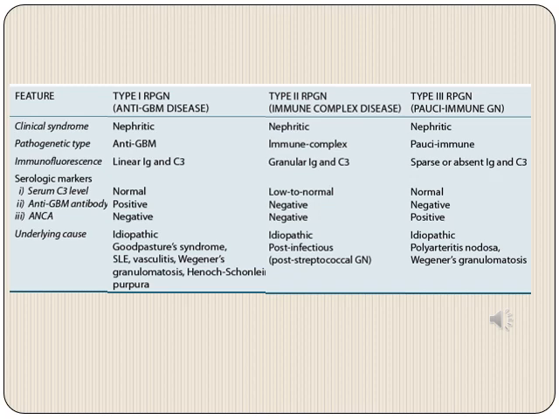On immunofluorescence, anti-GBM will have linear deposits, the immune complex type will have granular deposits, and pauci-immune will have sparse or absent deposits. Then serological markers: serum C3 levels will be almost normal in all three subtypes. In the anti-GBM type, the anti-GBM antibody will be positive, ANCA will be positive in the pauci-immune type, and underlying causes we have already discussed.